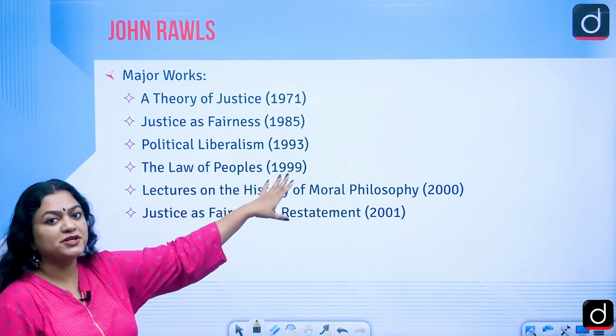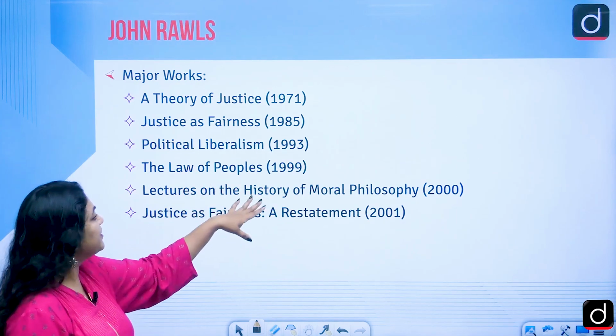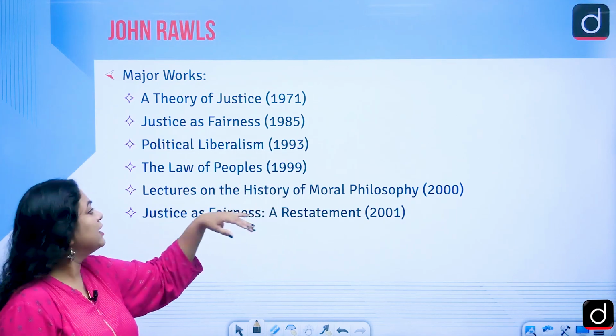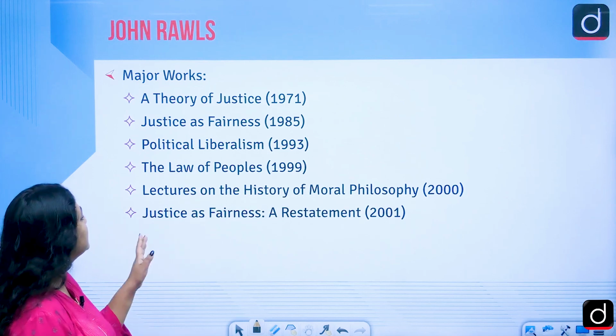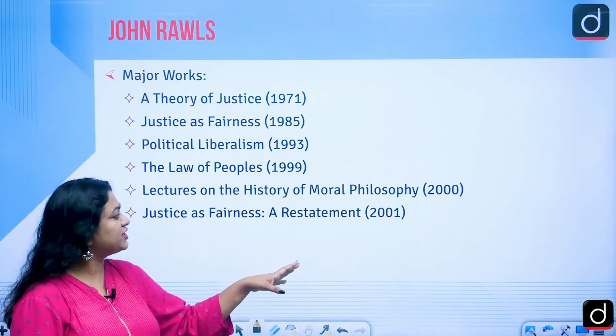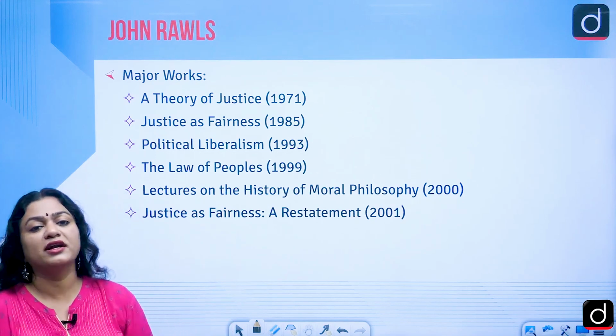Political Liberalism, published in 1993. The Law of Peoples, published in 1999. Then Lectures on the History of Moral Philosophy, 2000. Justice as Fairness: A Restatement, published in 2001.